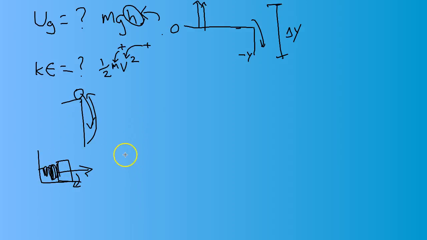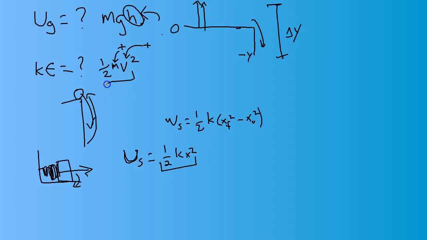So that's energy waiting to be released. We call that elastic potential energy, and I use sub s for a spring. If you remember before, the work from a spring was equal to 1/2 times k times x final squared minus x initial squared. We can take this and say that the potential energy of a spring is 1/2 times k x squared. When we talk about potential energy of a spring, this is the equation we'll use. So now we have 3 energy equations that we can use, and that's going to be a good start for solving the next set of problems that we work through.